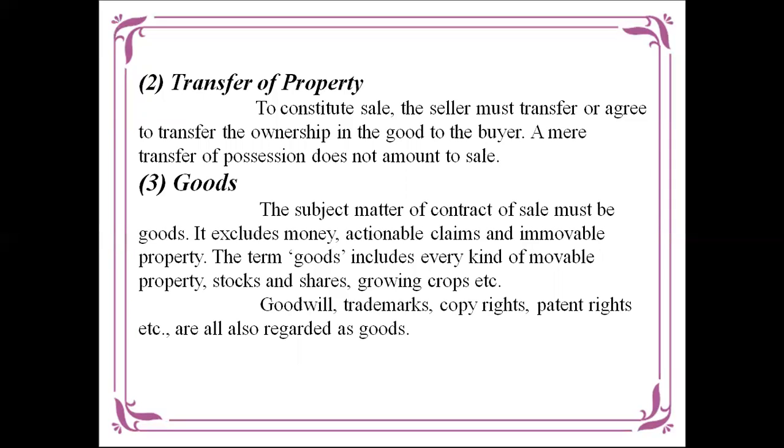Next, the heading is goods. The subject matter of a contract of sale must be goods, excluding money, actionable claims and immovable property. The term goods includes all kinds of movable property, stock and shares, growing crops, etc. Goodwill, trademark, copyright, patent right, etc. are also called goods. Goods should be visible and feelable.